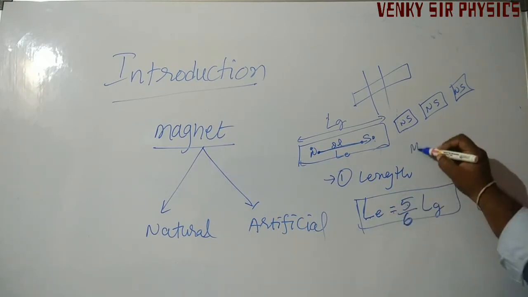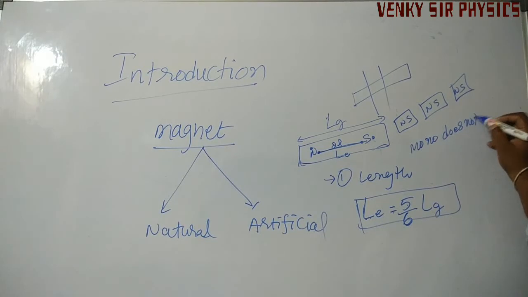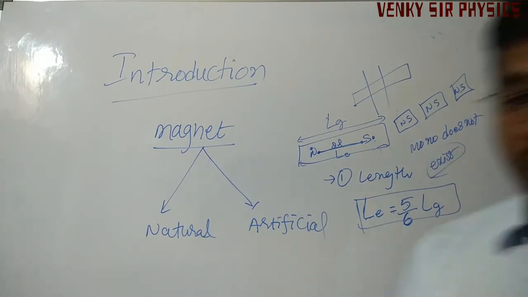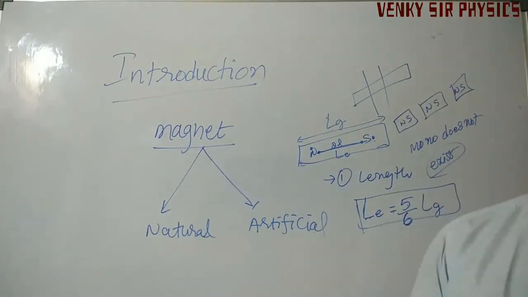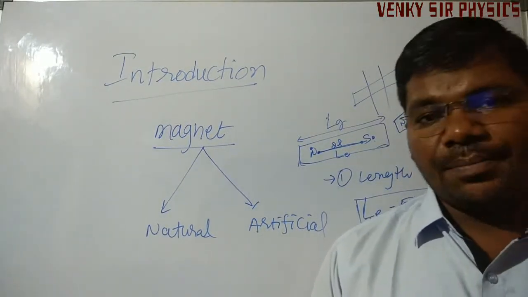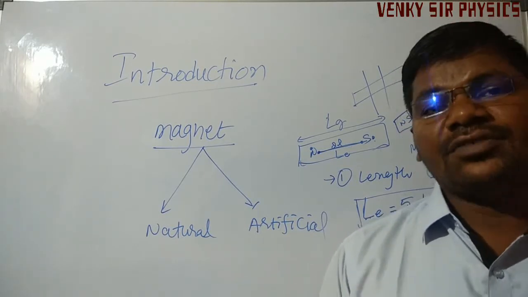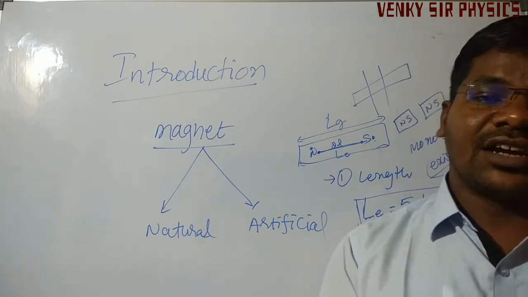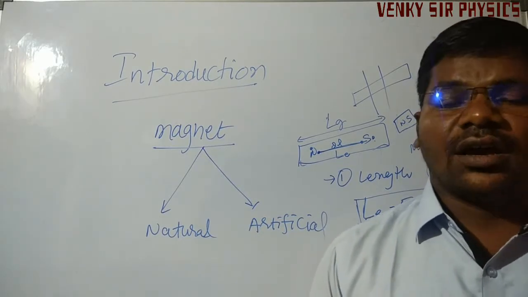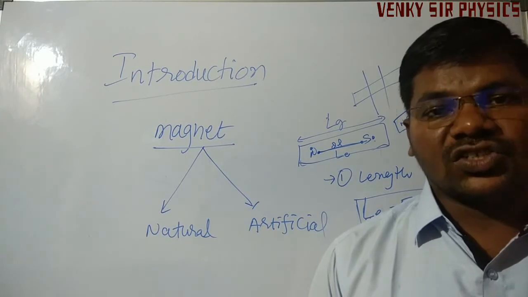Means a monopole does not exist. Individually we can't get a single north pole or south pole. A matter itself behaves as a dipole, so we can cut a magnet into any number of parts and each part will show north and south direction.